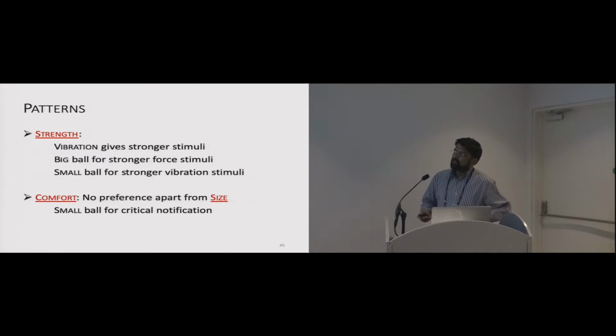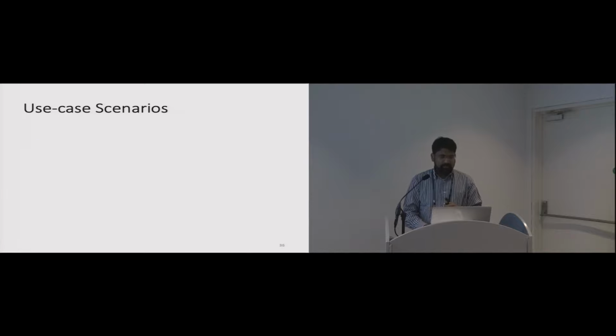Okay, so from strength we saw that vibration gave a stronger stimuli. A bigger ball gave stronger force stimuli, for example for poking, and a smaller ball gave us stronger vibration stimuli. For comfort, there was no preference apart from size, but we noticed that smaller balls felt stronger, so one could use, for example, a smaller ball for a critical notification.